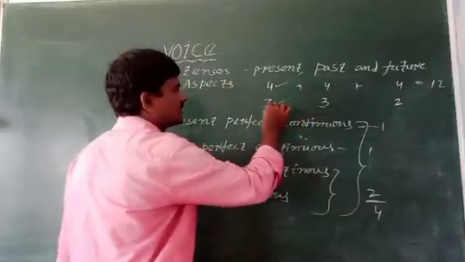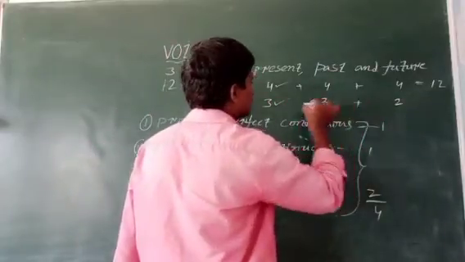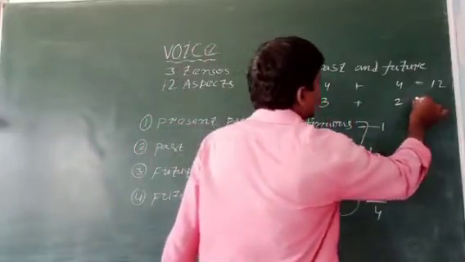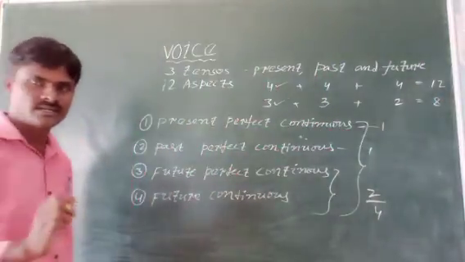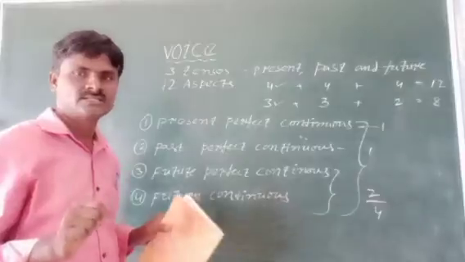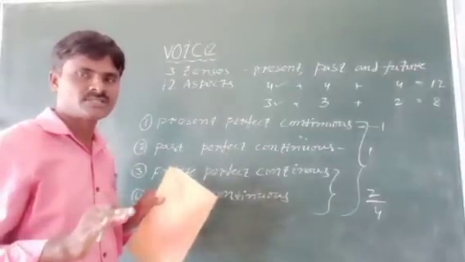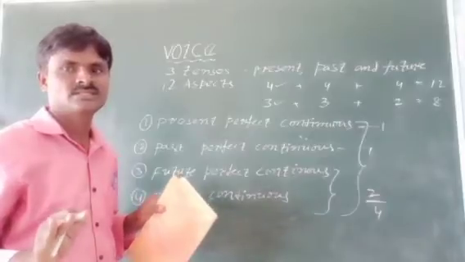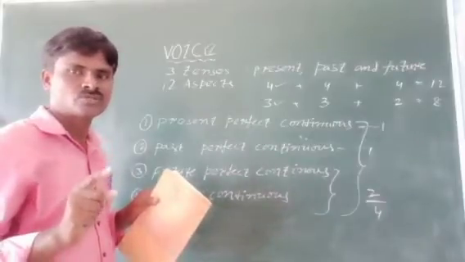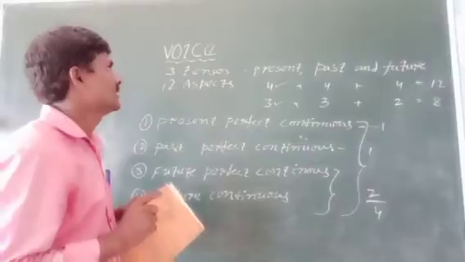See here, 3 plus 3 is 6, and 6 plus 2 is 8. 8 aspects change into passive voice. This is the rule, one most important rule in voice.